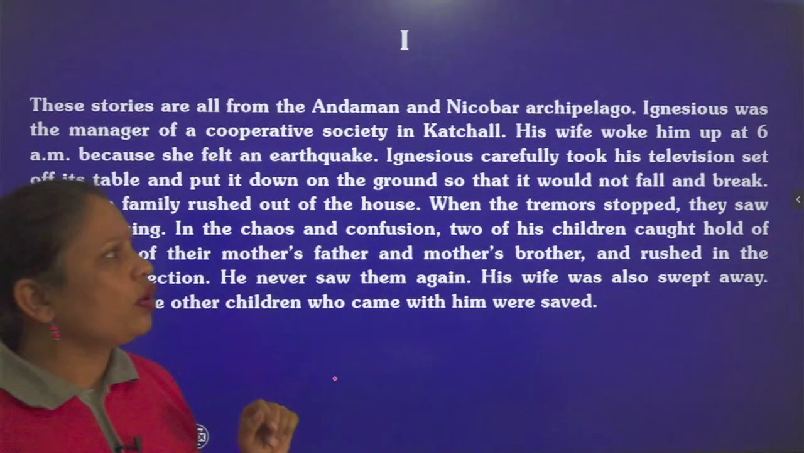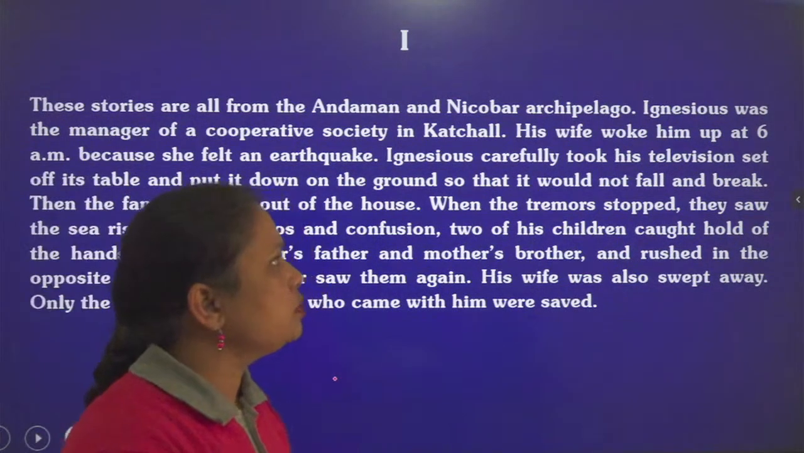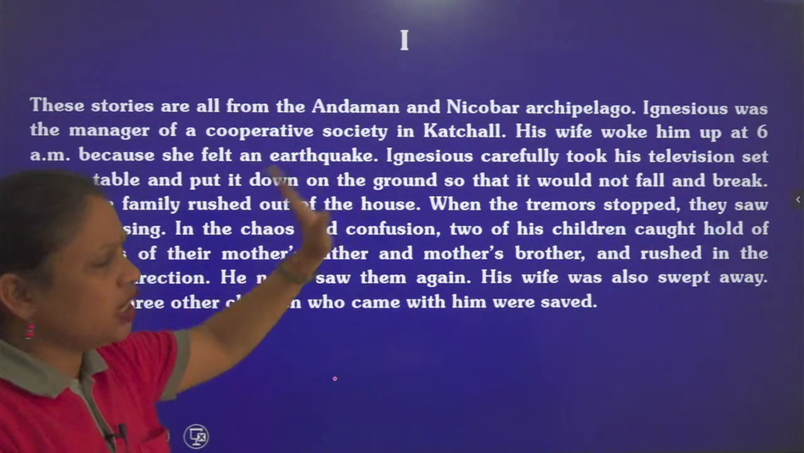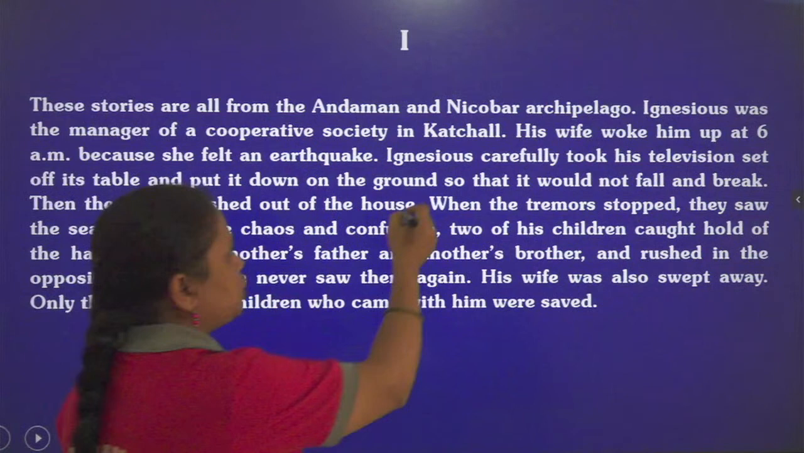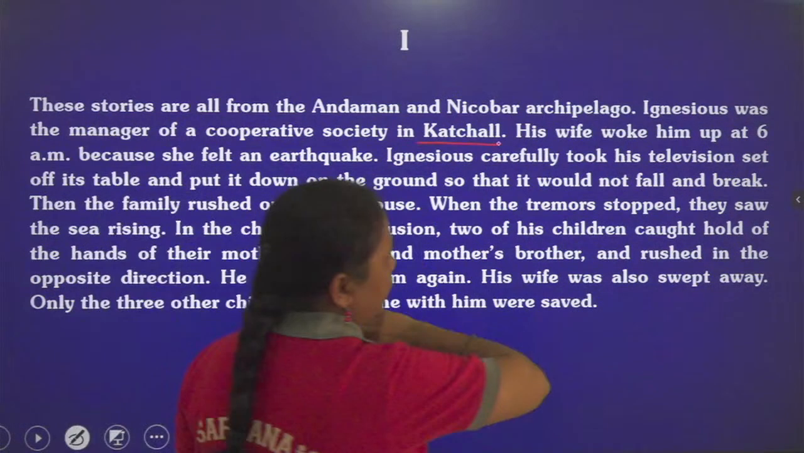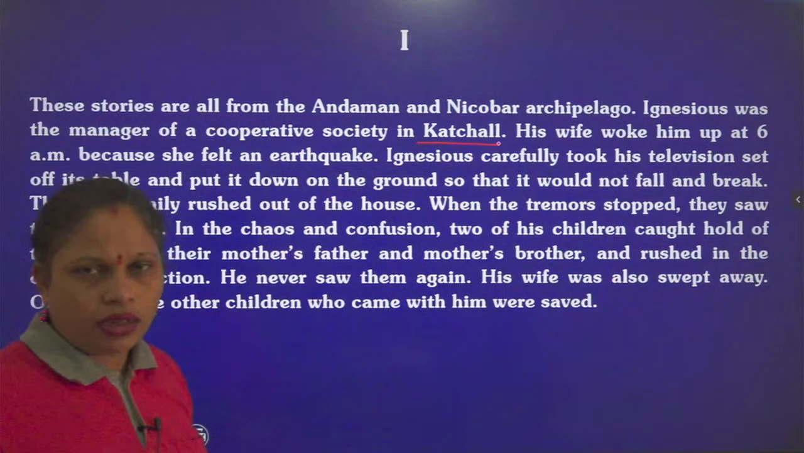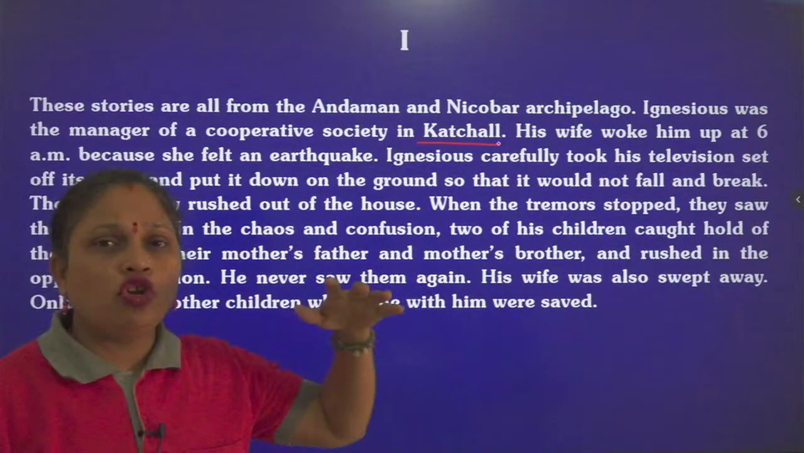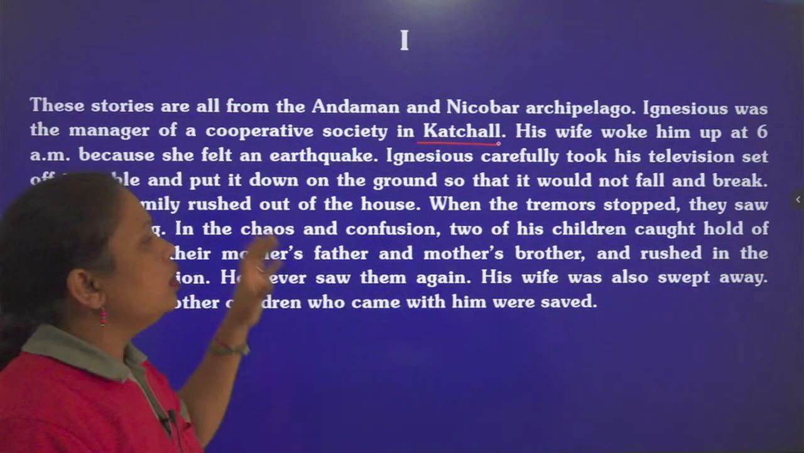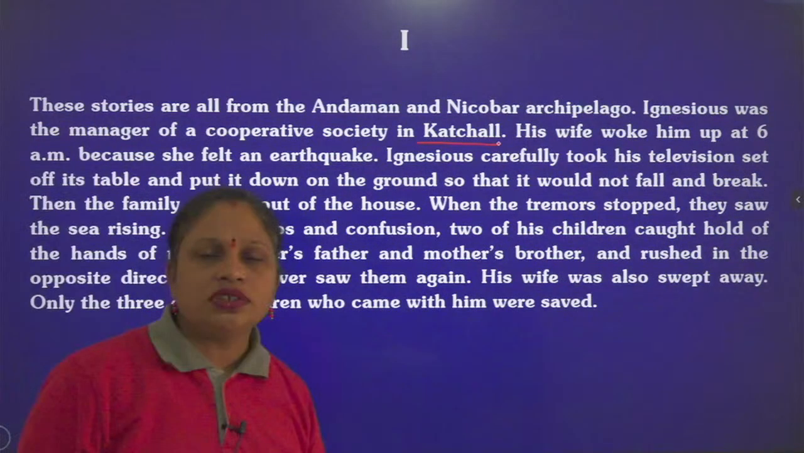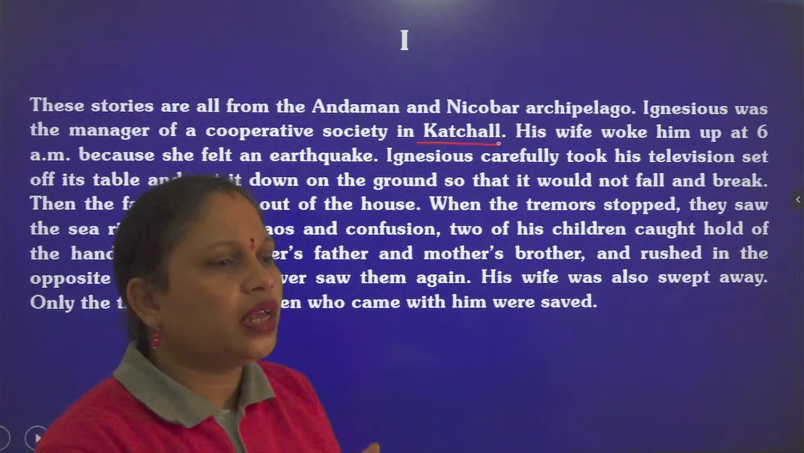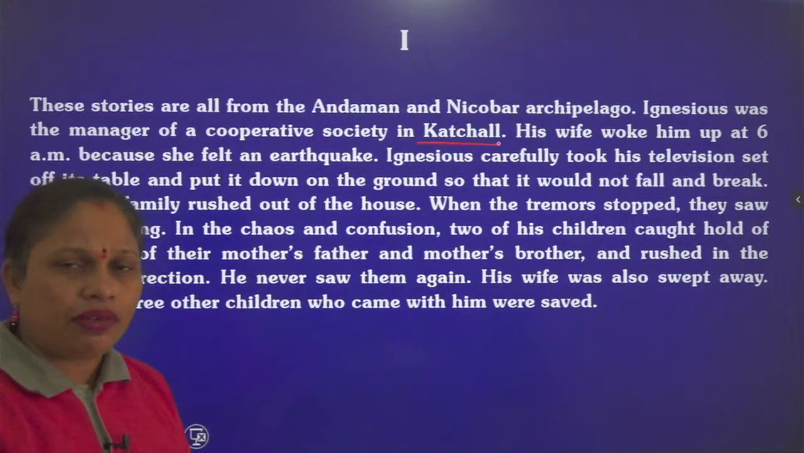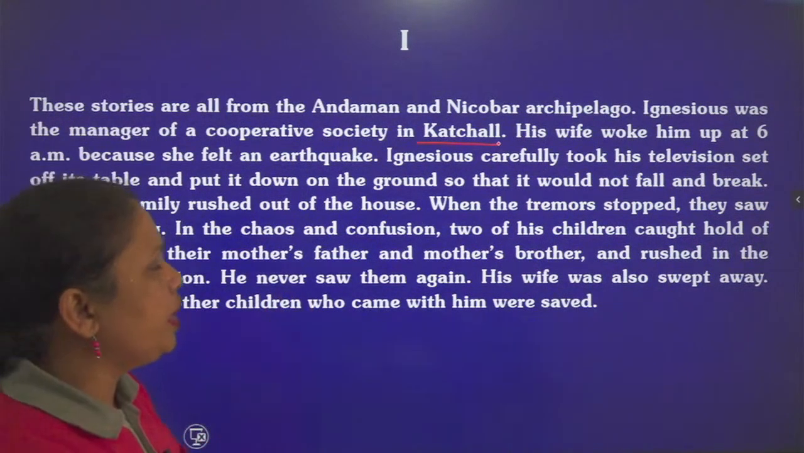First we are talking about a person whose name was Ignatius, and he was the manager of a cooperative society in Katchal. So we are talking about Katchal, that is in the Nicobar island series we have seen in that group, which is 100 kilometers away from Nancowry. So there was a man whose name was Ignatius. He was working as a manager in that cooperative society. He had his job and family and everything was going very nicely.